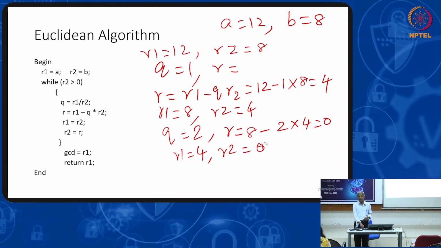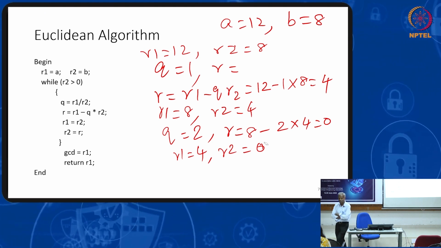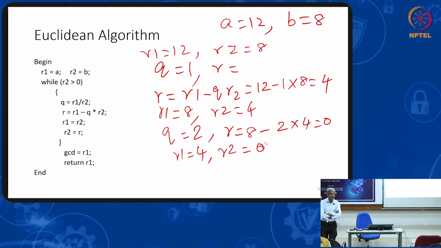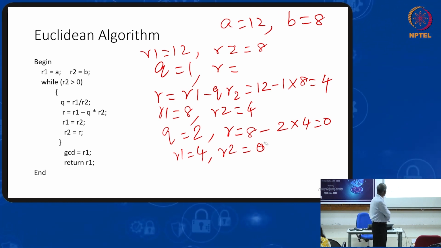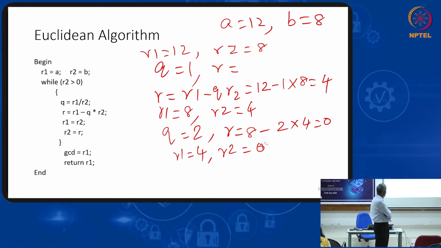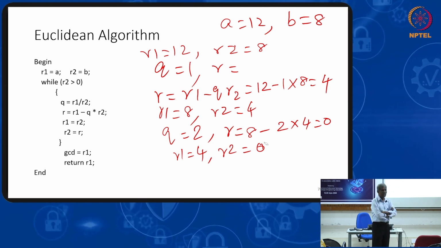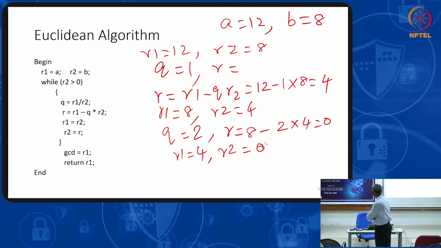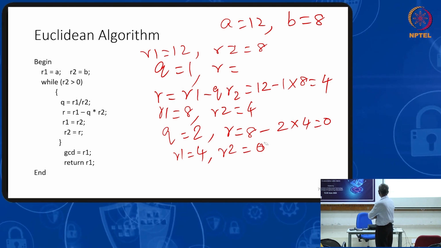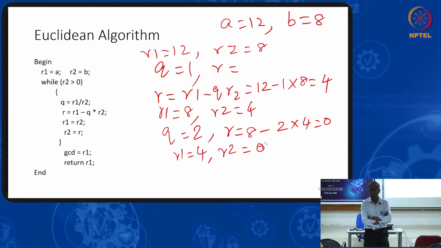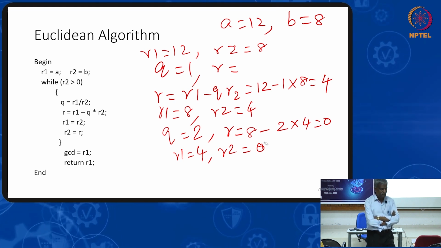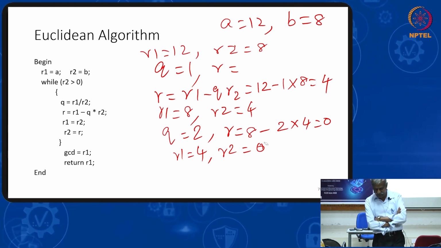You check R2 greater than 0. You check the condition: R2 greater than 0 or not greater than 0? Not greater than 0. So we are coming down. Which value are we going to return? R1. What is the value of R1 now? 4. So 4 is the greatest common divisor between 12 and 8. Check whether you are able to understand this algorithm.